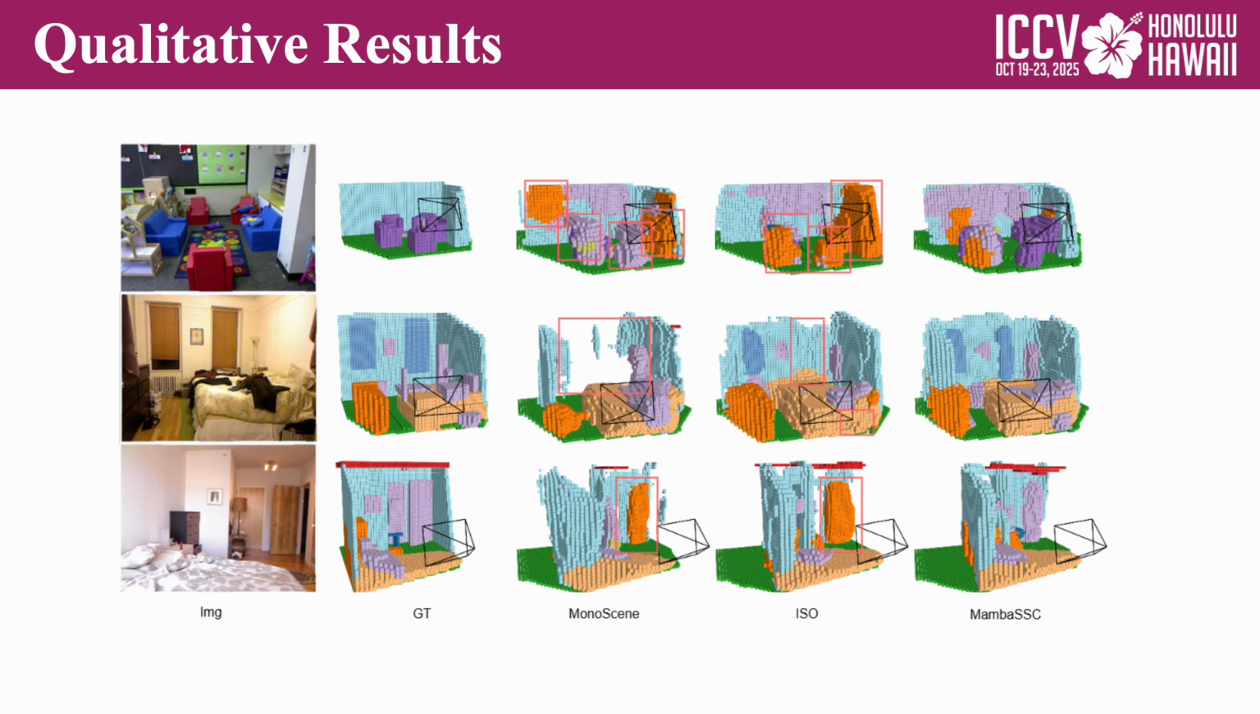Here, we show some qualitative comparisons. Our method produces more accurate 3D reconstruction and fewer errors in semantic prediction. This demonstrates that GA Mono SSC is better at recovering fine structure details.